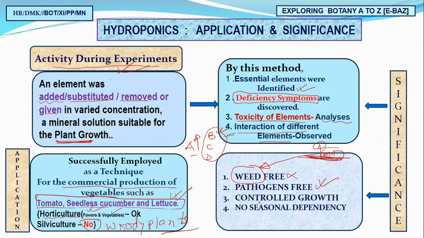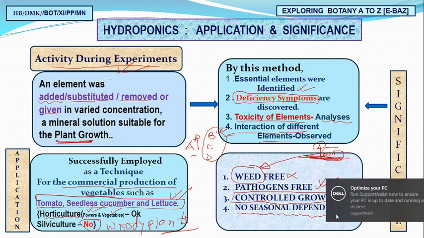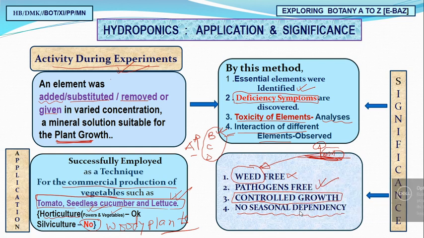Second, these are controlled experiments. We know the requirement of temperature, humidity, important nutrients, and light intensity, and everything is controlled externally. Since it is controlled externally, there is no seasonal dependency. So these are the main applications and significance of hydroponics.